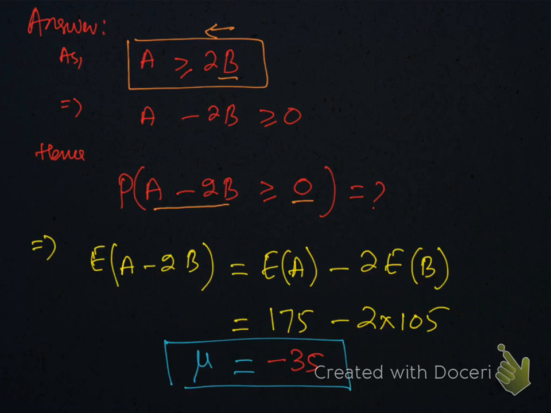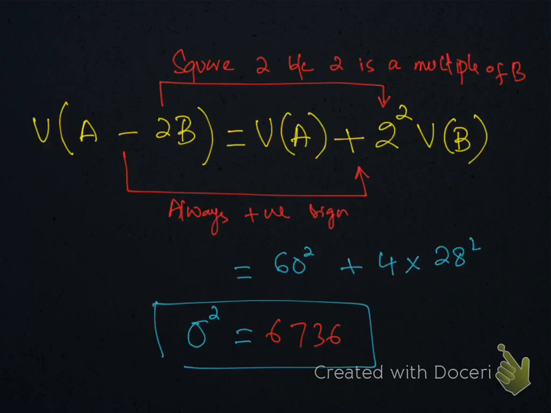So the expectation for A minus 2B will be EA minus 2EB. In mean, there is no problem regarding the coefficient and there is no problem regarding the sign. We always copy the same sign and we never square the coefficient for expectation or mean. Well, this is the answer of mean. Mu is negative 35.